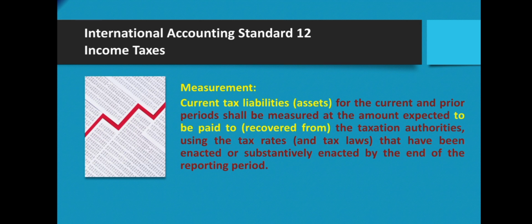Measurement. Current tax liabilities or assets for the current and prior periods shall be measured at the amount expected to be paid to or recovered from the taxation authorities, using the tax rates and tax laws that have been enacted or substantively enacted by the end of the reporting period.